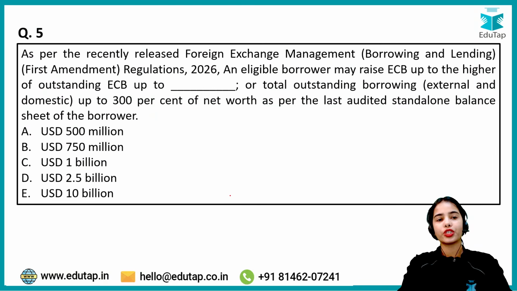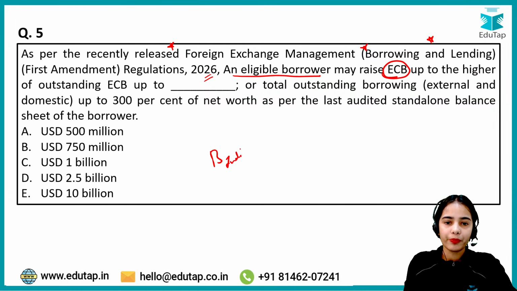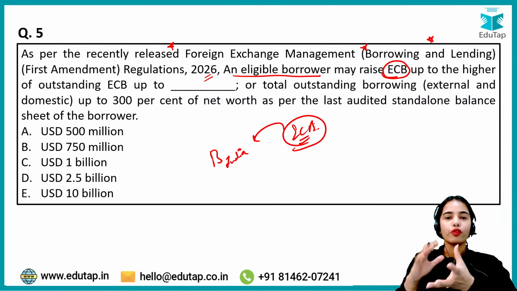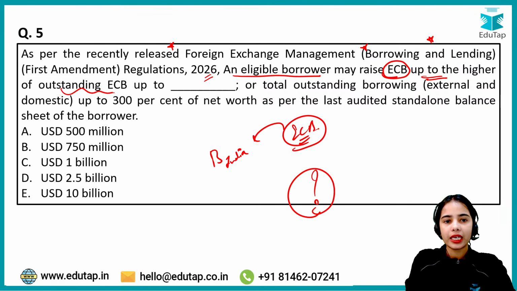Now coming to the next question. As per the recently released Foreign Exchange Management, Borrowing and Lending Regulations 2026, an eligible borrower can raise external commercial borrowing. So a borrower in India can borrow from outside, from other countries, up to what limit? Outstanding external commercial borrowing up to what?